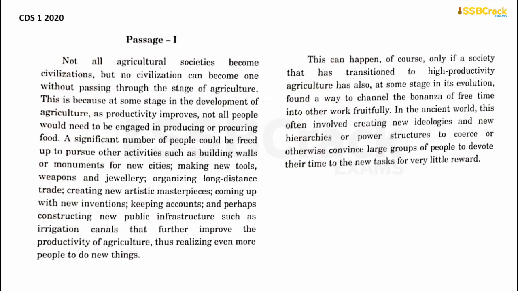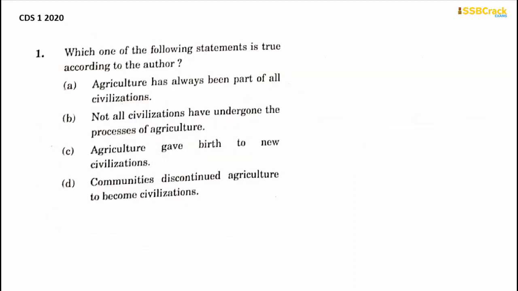So you can see here passage 1. We will not go thoroughly through the passage first. What we will do is a reverse solution procedure: we will read the questions first and then we will try to find the passage with the same keywords that we find in the question. So let me give you an example. Let's start with question number 1 here from passage 1.